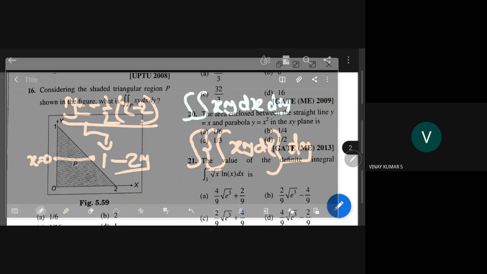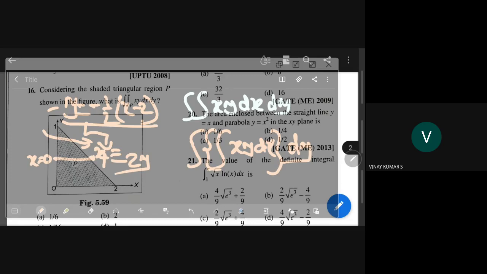Please see here, this equation gets transformed to x is equal to 1 minus 2y, because if this 2 goes to that side, 2y is equal to minus x plus 1. So x is equal to 1 minus 2y.